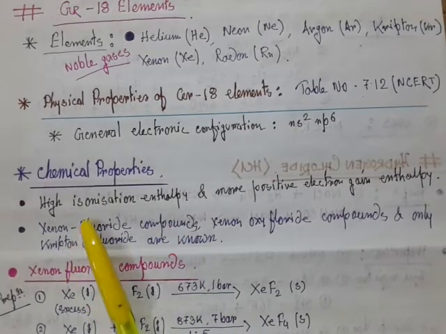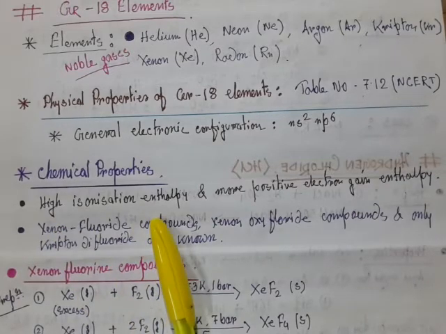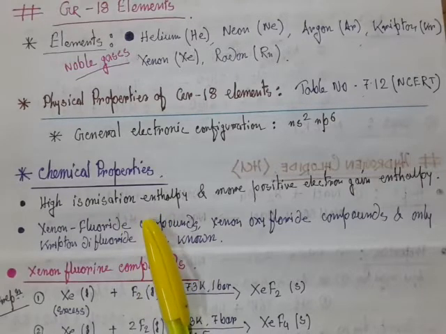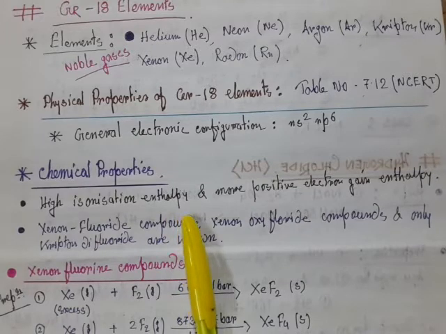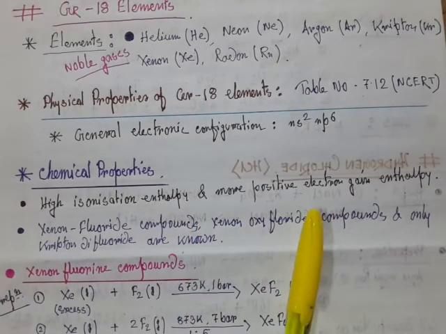So let us discuss the chemical properties. Obviously they have high ionization enthalpy. Why? Because they have an octet electronic configuration, which means the outermost shell is fulfilled. So it is very difficult to remove an electron from that outermost shell. Since the electron removal process is very difficult, ionization enthalpy is obviously high, and electron gain enthalpy is also positive.